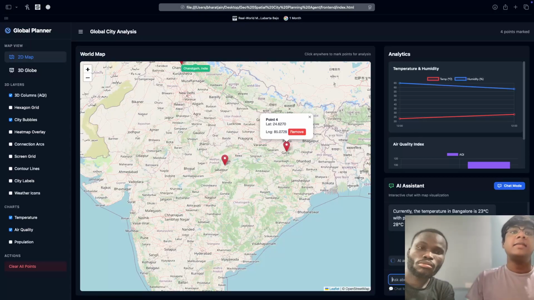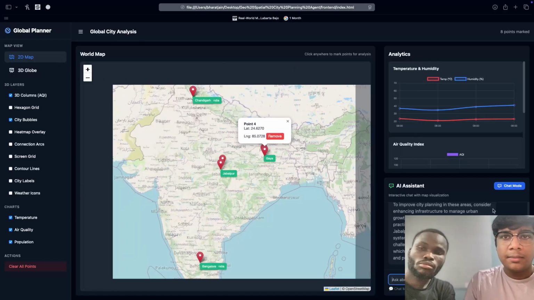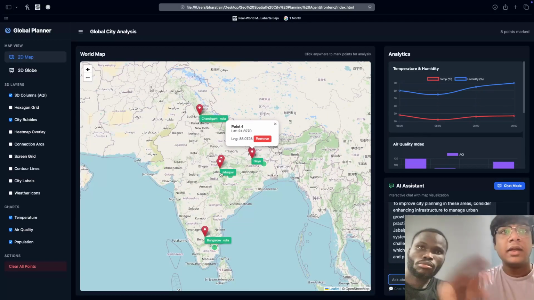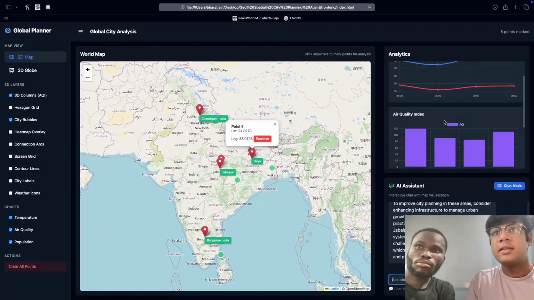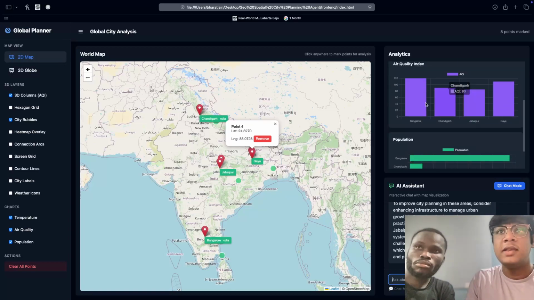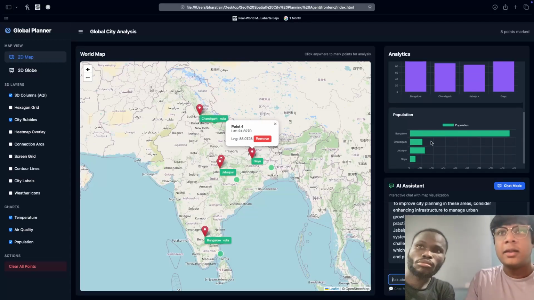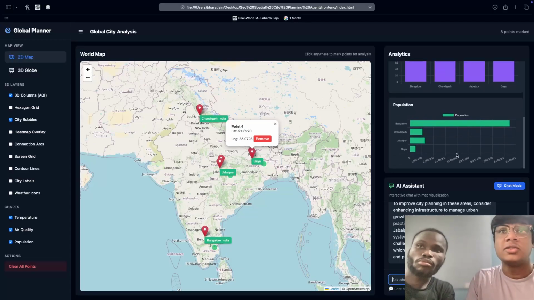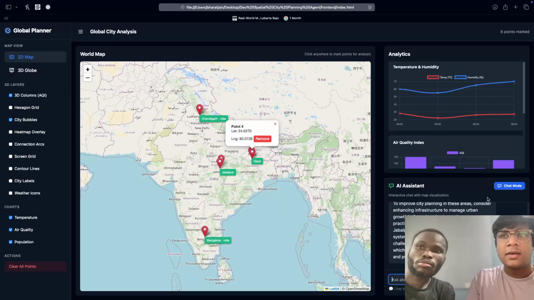It will analyze, and then it will give me a very beautiful output in the chat. Okay, it found out that these two cities were Jabalpur and Gaya, and then it plotted the AQI of all of these, Jabalpur, Gaya, Chandigarh, and Bangalore, which were the four queried cities, along with their population and air quality index.